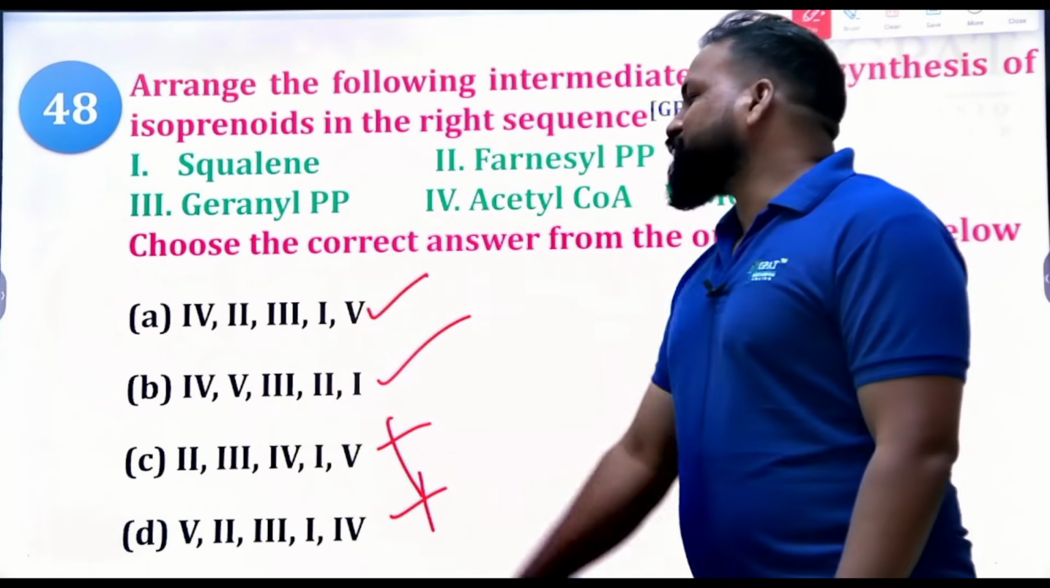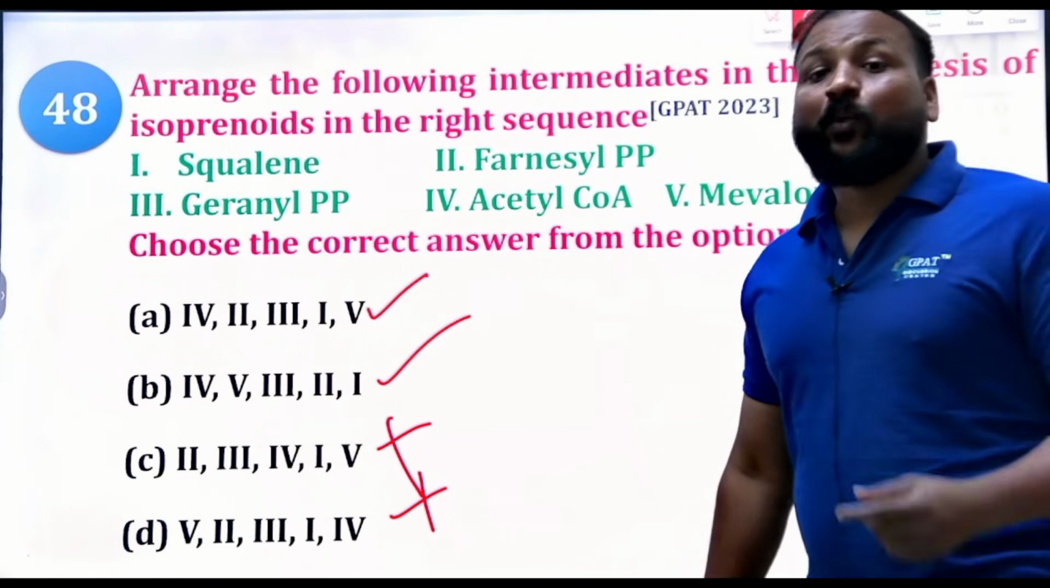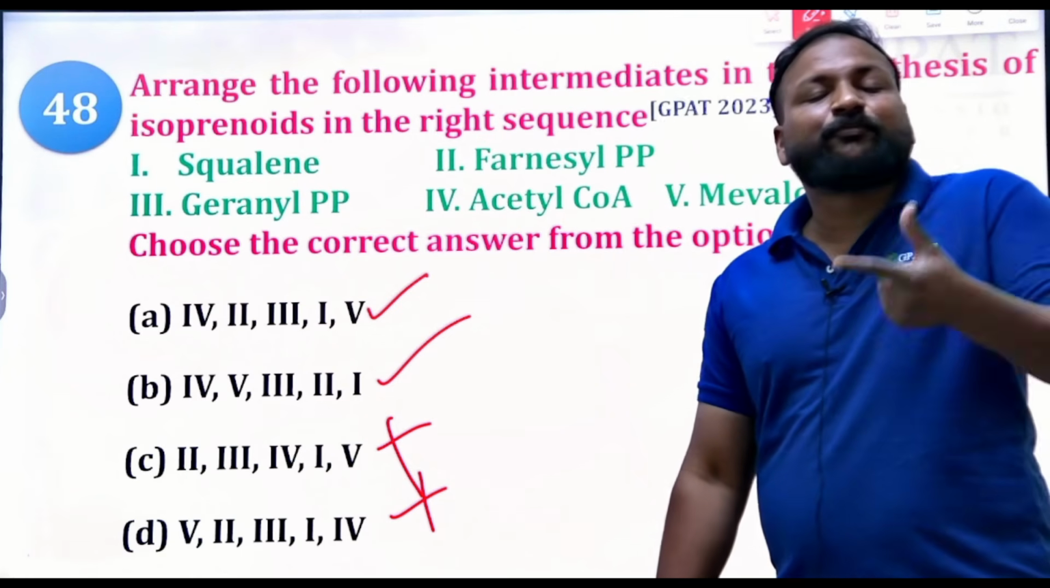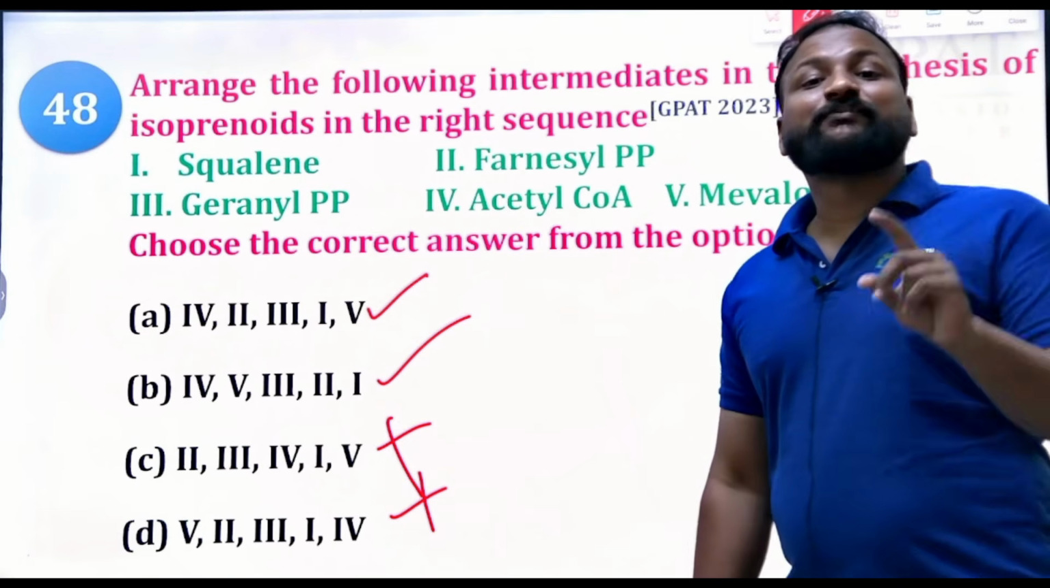So next option. After the acetyl CoA, what is the key intermediate? Why is the isoprenoid pathway known as the acetate malonate pathway? Why?